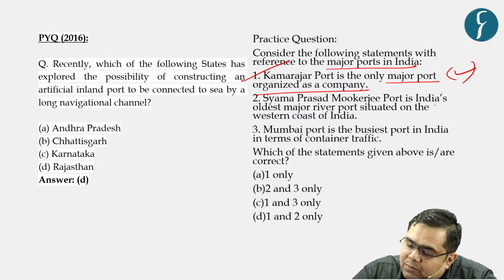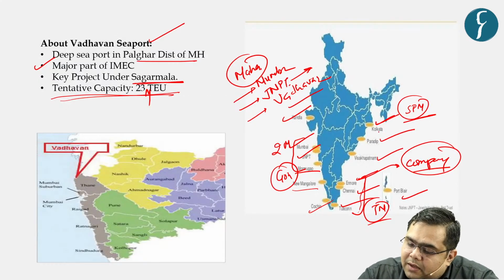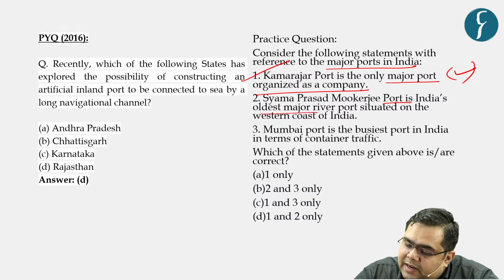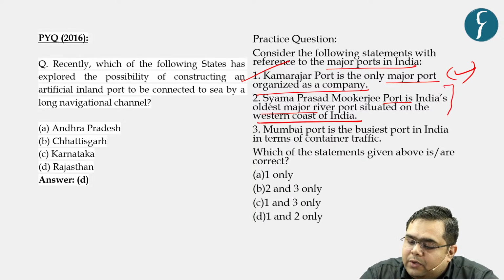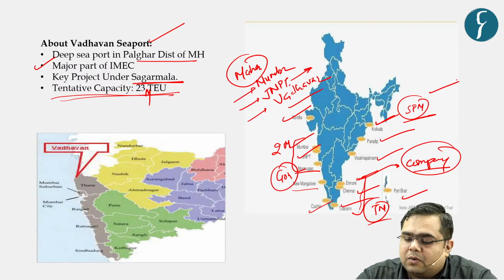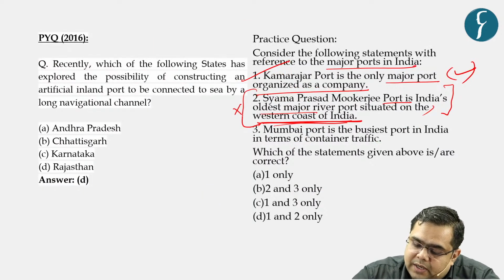Syama Prasad Mukherjee port, that is Kolkata, Haldia seaport, is India's oldest major river port situated on the western coast of India. So we need to read the statements very carefully. Till now, this statement was correct, but the location given over here is wrong because it is located on the eastern coast, right? So statement 2 is incorrect.